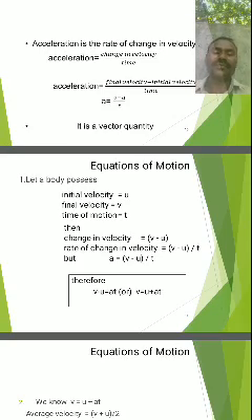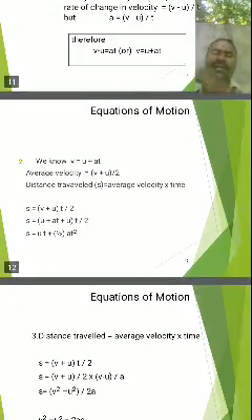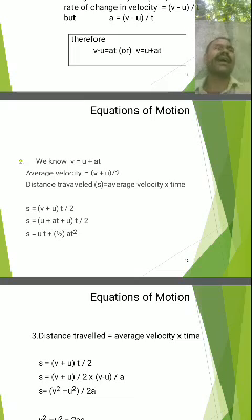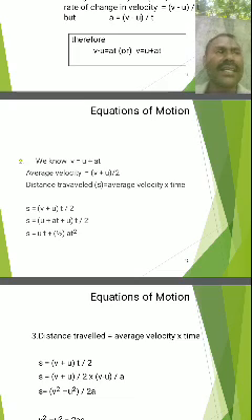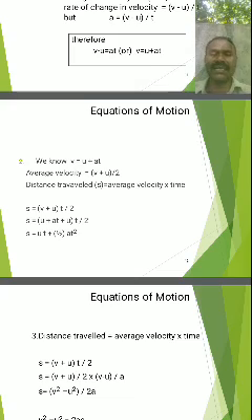Next, the second equation of motion of a body along the horizontal straight line. We can derive it now. We already know that the body is moving with initial velocity u by producing uniform acceleration a, and after covering the displacement s, and time of motion t, the final velocity of that body is v. Already we know that v is equal to u plus at, the first equation of motion.